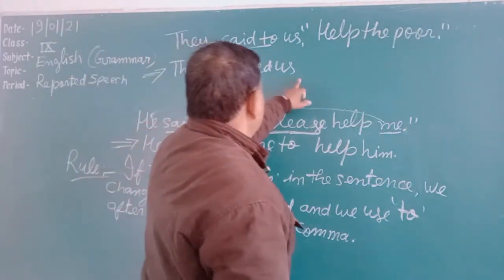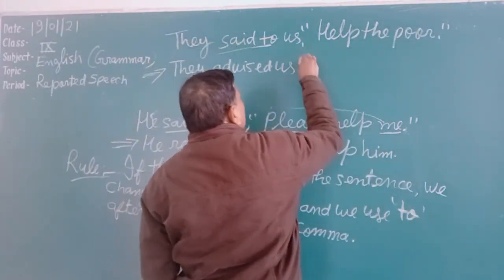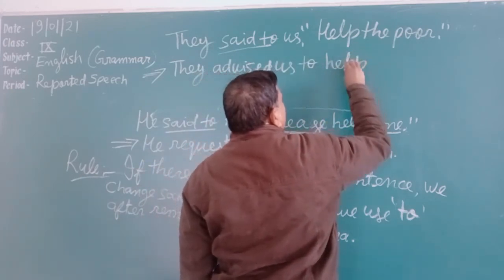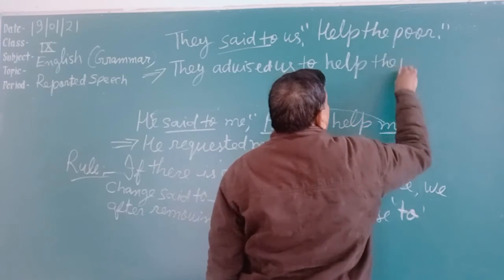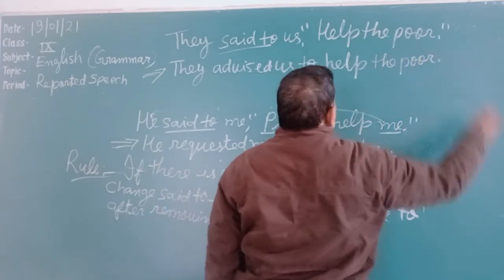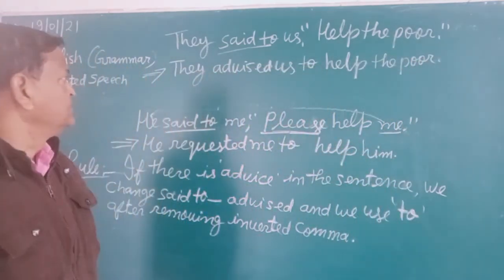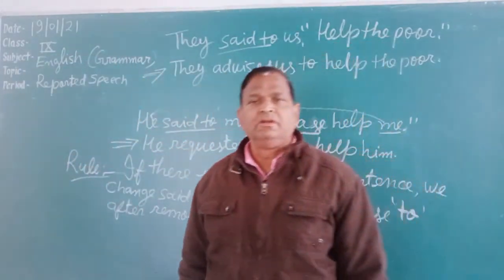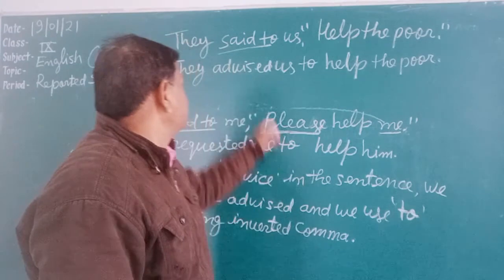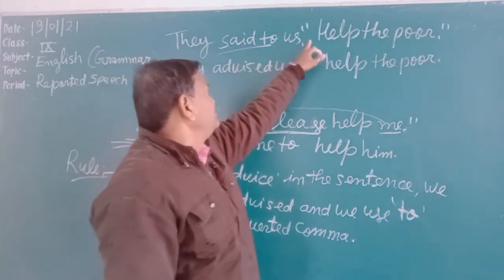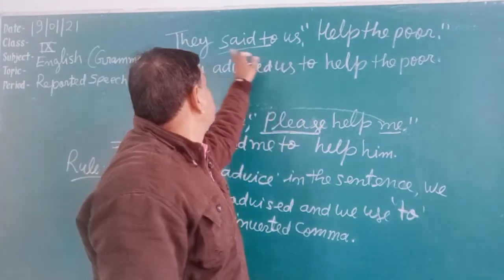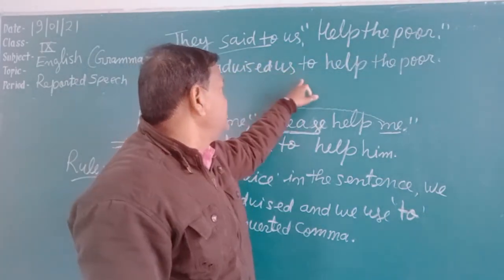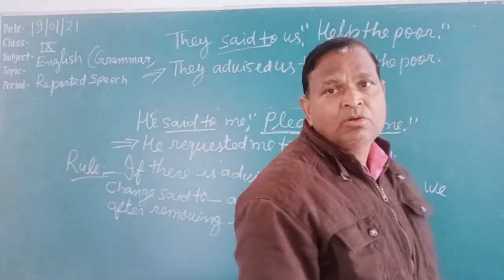They advised us to help the poor. This is the answer. If there is advice in the sentence, we change "said to" into "advised", and after removing the comma we use "to". They said to us, "Help the poor." They advised us to help the poor.